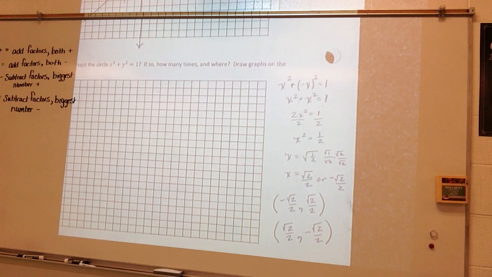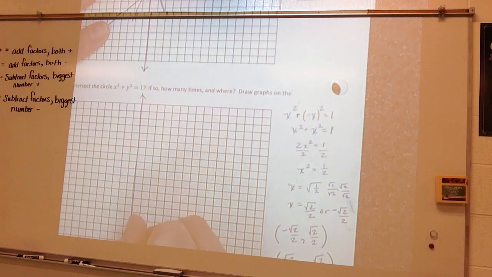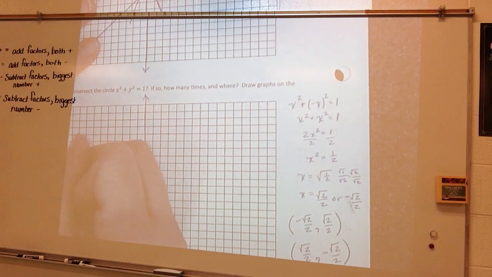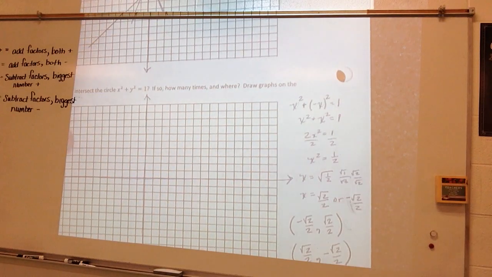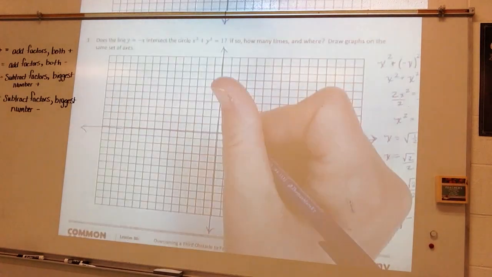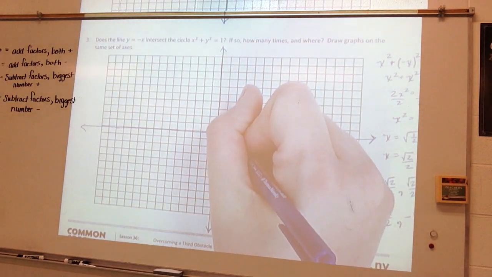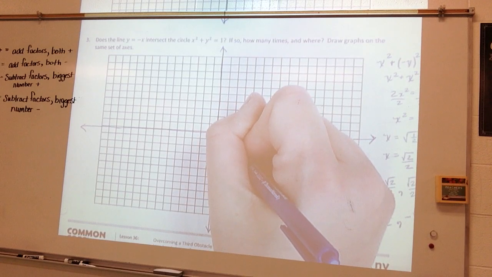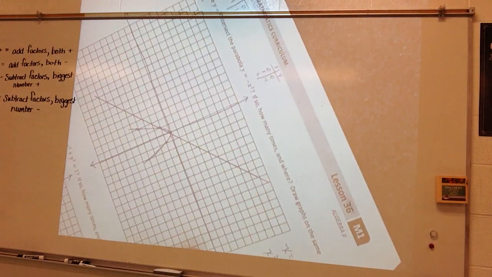Now the nice thing is, well, not so nice I guess, is that the square root of 2 is not the easiest to find. So I'm probably not going to be very specific on my graph, but it's okay. All right, so y is equal to negative x. So if x is 0, y is 0. If x is 1, y is negative 1. If x is 2, y is negative 2. So my line is going to look like this.